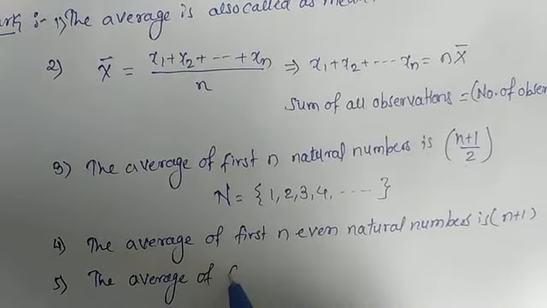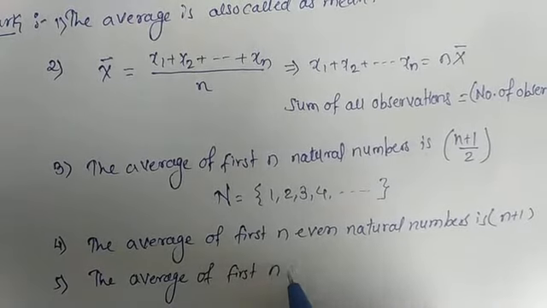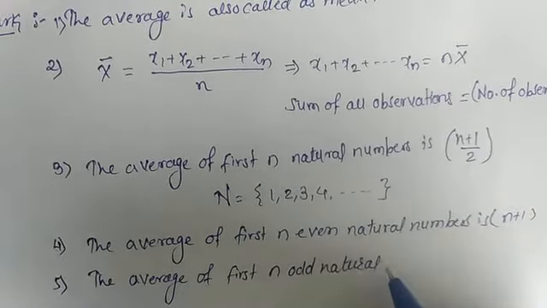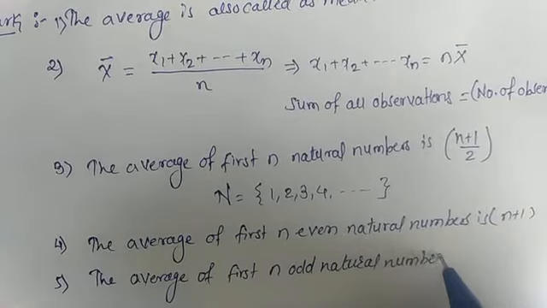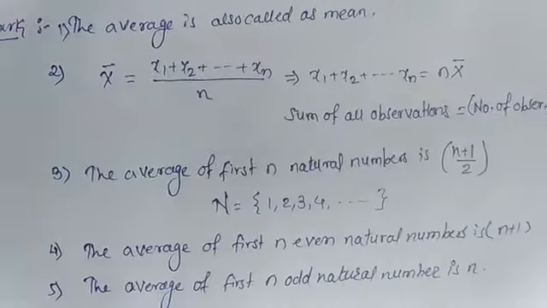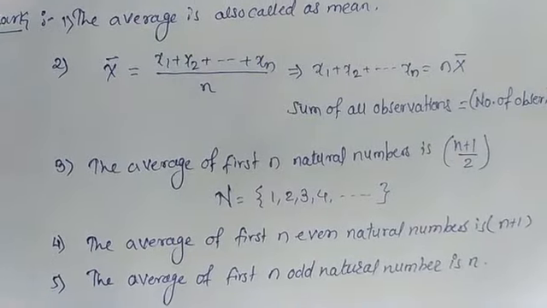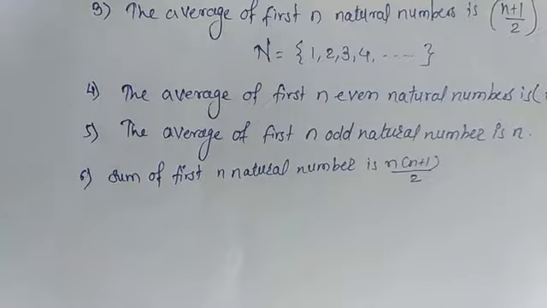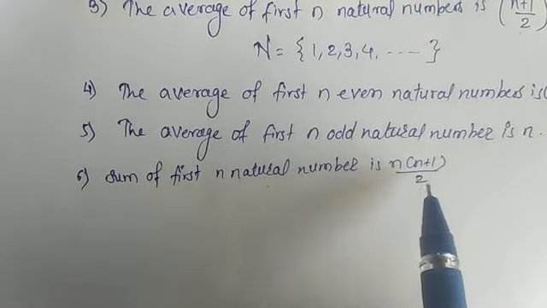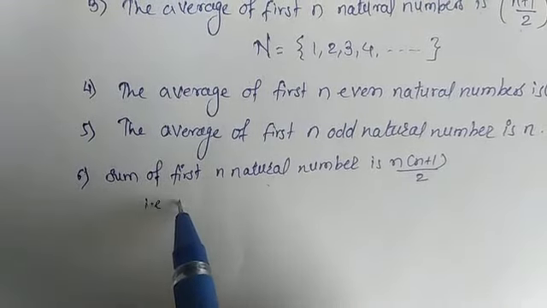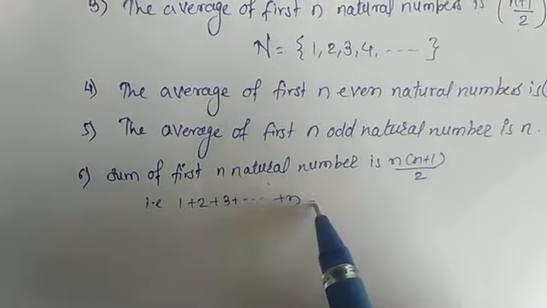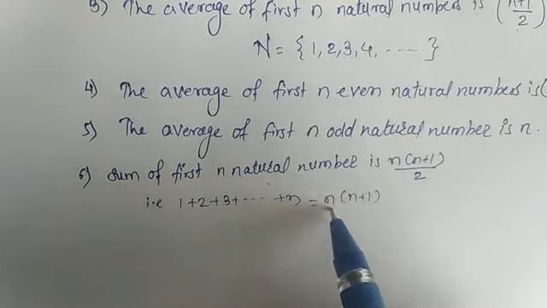The average of first n odd natural numbers is n. The next remark is that the sum of first n natural numbers is n into n plus 1 by 2, that is, 1 plus 2 plus 3 plus so on up to n can be written as n into n plus 1 upon 2.